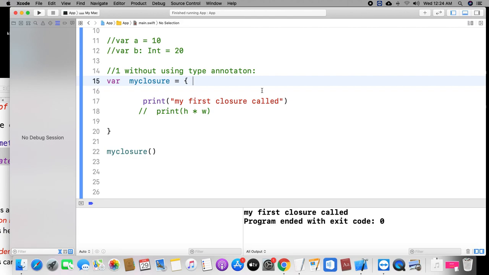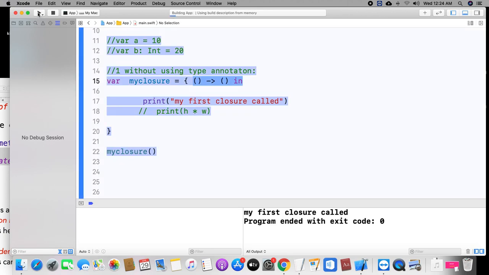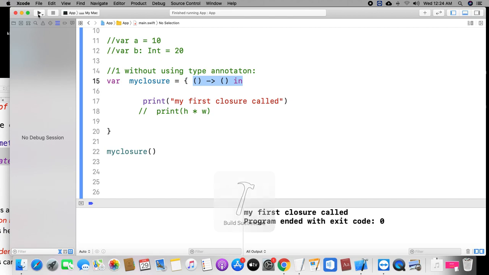It is not taking anything and not returning anything. If you remove this, it is also the same, because it is an empty closure. Here also it is not taking anything and not returning anything. Both will work the same way. Now I would like to take two parameters, right? Already we discussed.